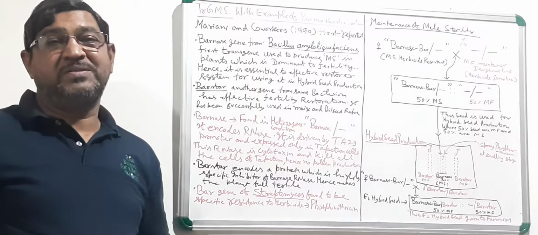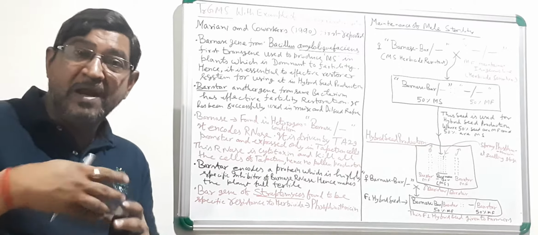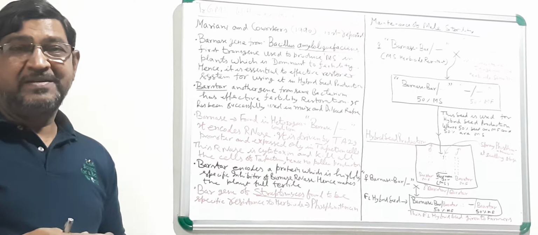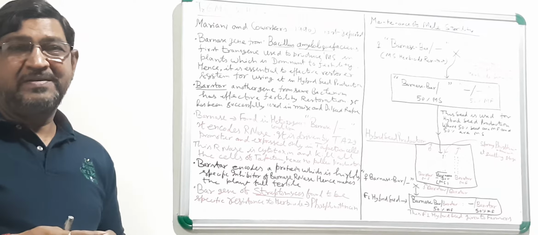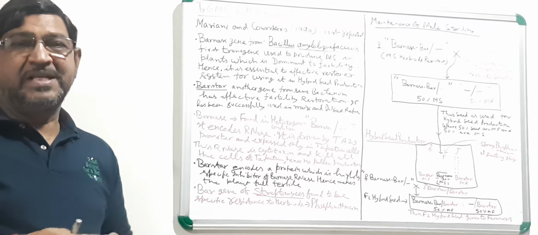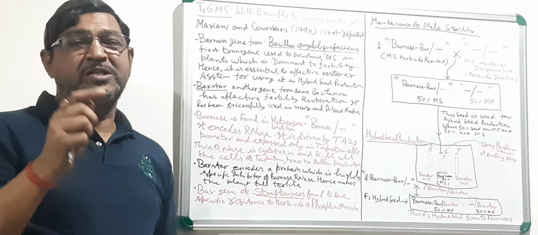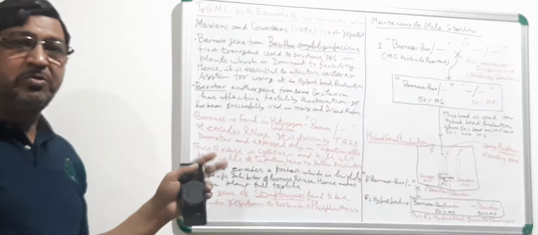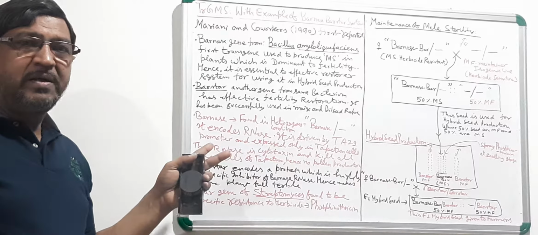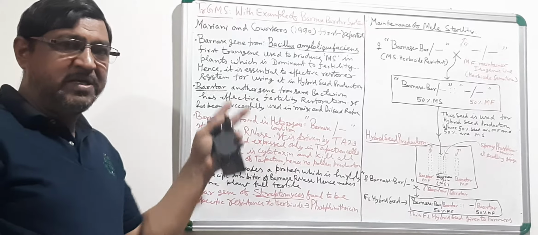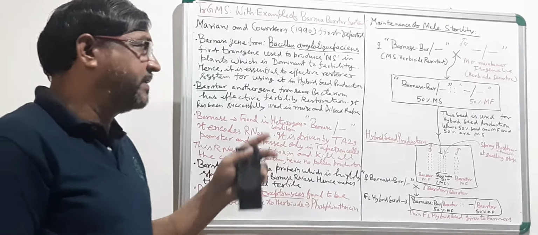Of course, the plants which are not having the bar gene will be killed by the spray of phosphinothricin. So this is going to address that problem which you are having in the GMS system, through this bar gene.